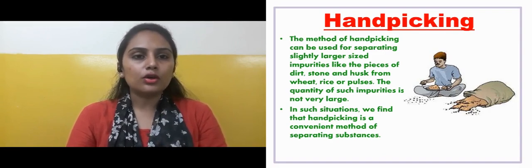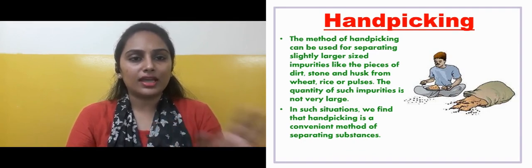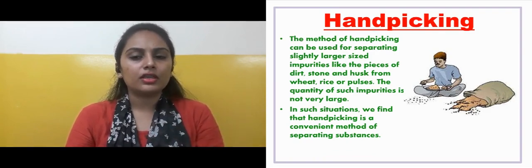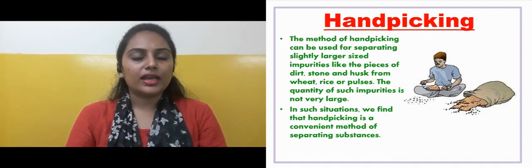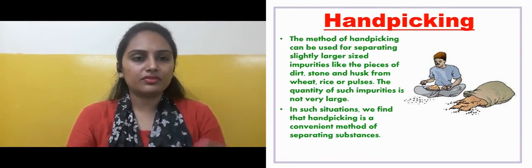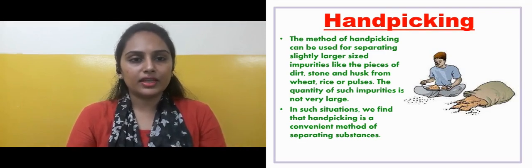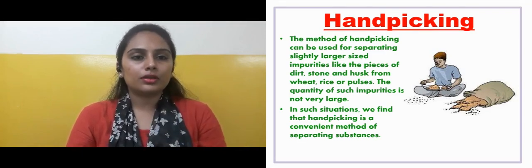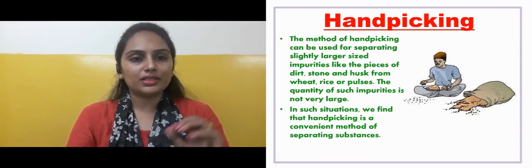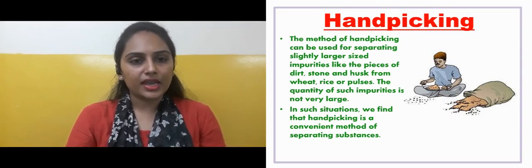The quantity of such impurities is not very large. The impurities which are there are not that much, there are only some of them. In such a situation, we find that hand picking is a convenient method of separating substances. As only some impurities are there, we can remove them easily with the help of our hands. So we think it is more convenient and easy to separate those impurities with our hand itself.